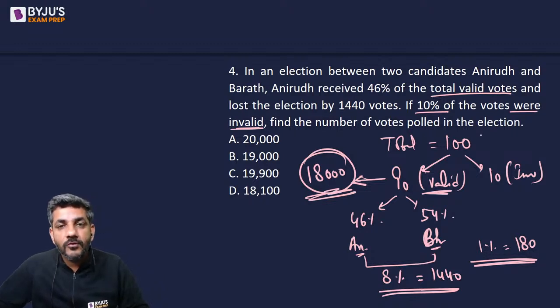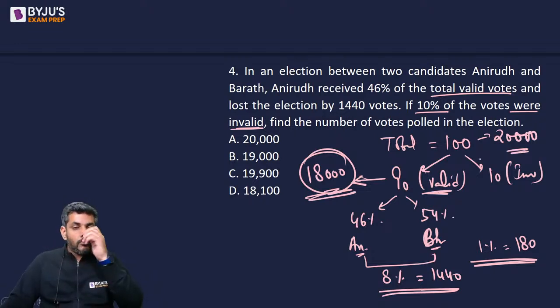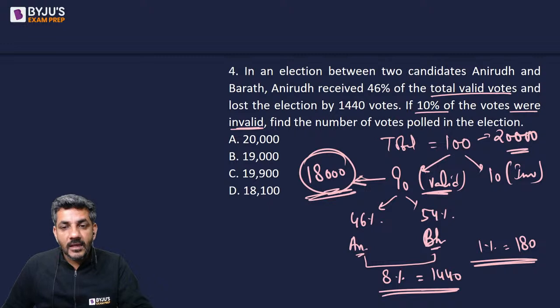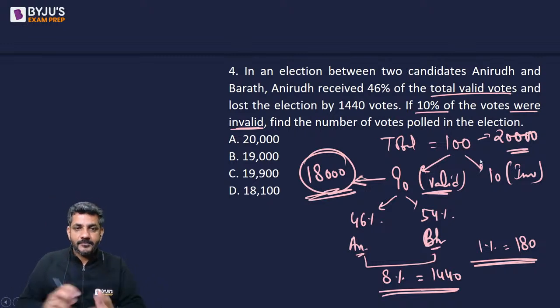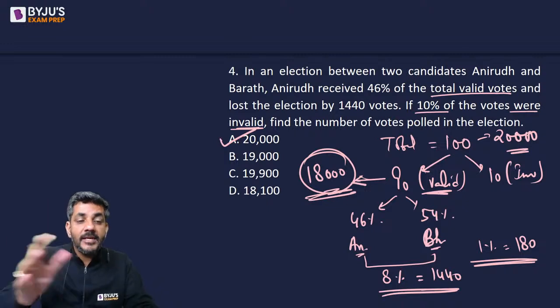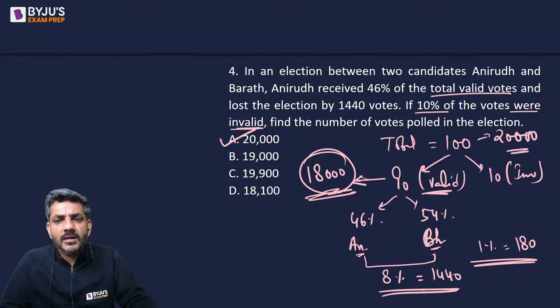So what is the number of total votes? It must be 20,000. Of what is 90% equal to 18,000? That gives us the correct answer as option A. Okay? Now what Music Core is saying, that crossing B, C, D, that is anyway obvious. You might think, okay, A is fine, so B, C, D are wrong.